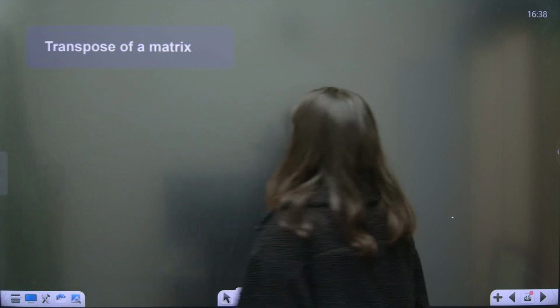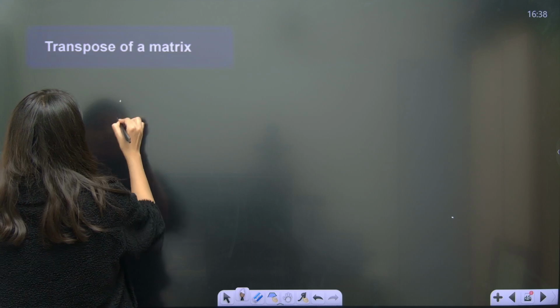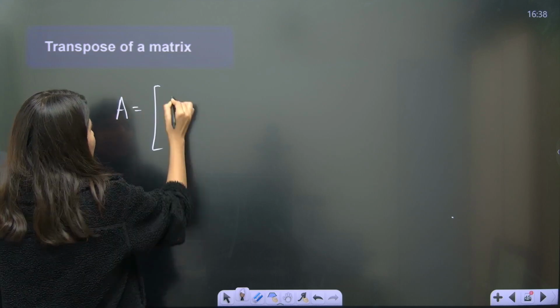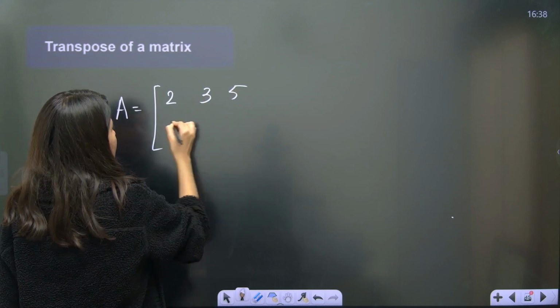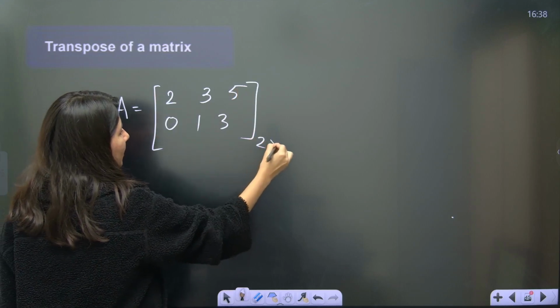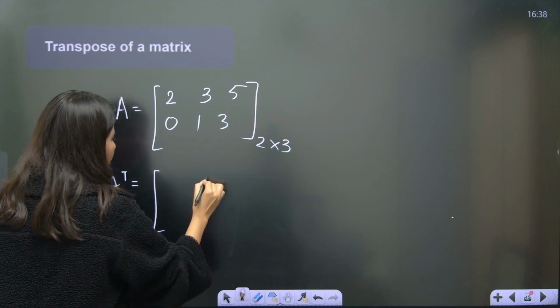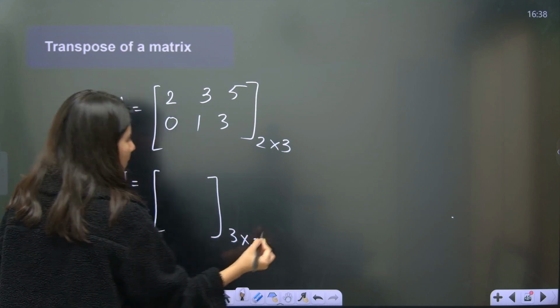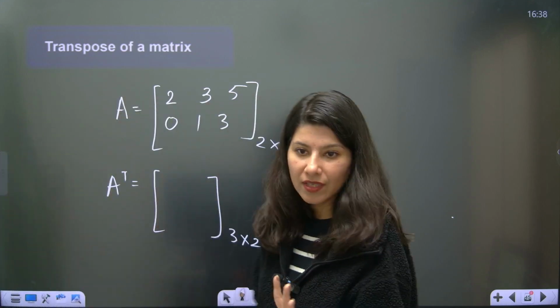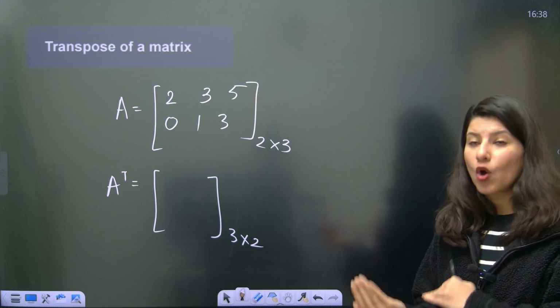All right. So transpose of a matrix, very easy. Suppose I take a matrix right here. A is suppose 2, 3, 5, 0, 1, 3. This is 2 rows and 3 columns, 2 cross 3. Now A transpose will be a matrix which is 3 cross 2. It will flip, number one thing, because in transpose, row becomes column and column becomes row.